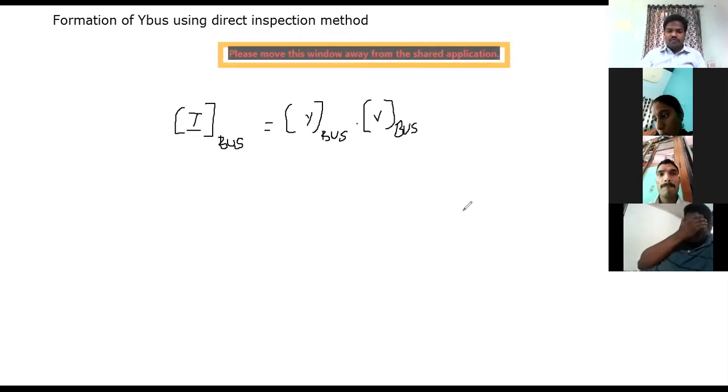So the generalized form is this one. So the Y bus formation, Y bus is equal to, already we have seen that one, Y11, Y12, Y13, and up to Y1n, Y21, and so on, all this, right? Now we are going to do the problem here. So definitely you will get some idea how to solve that one by using direct inspection, right?